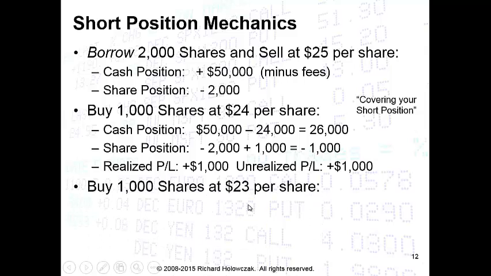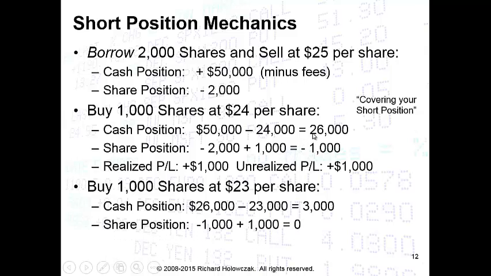Now let's assume that the market falls even further. Suppose now it's down to $23 and we see a good opportunity to lock in our profit and again cover our short position. We'll buy 1,000 shares at $23 a share. What does that do to our cash? Well, remember, we had $26,000 that was left in the cash position. We're going to use $23,000 of that to buy our 1,000 shares, and that leaves us with a balance of $3,000. Our share position, because we're buying 1,000 shares, will come up from minus 1,000 up to 0.